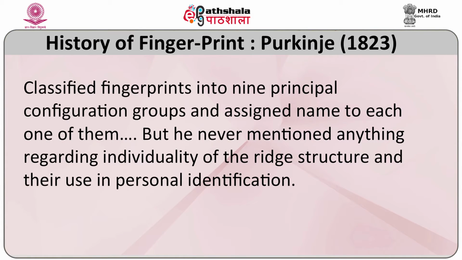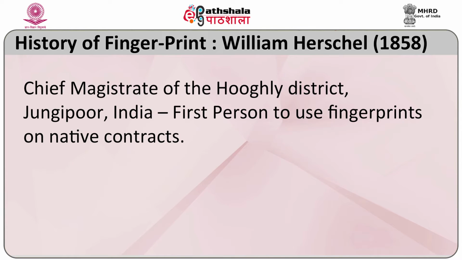The first scientific basis for the classification of fingerprints was given by Purkinje in 1823. He classified the fingerprints into 9 different categories, each of them being a separate group, but he never mentioned the individuality of the ridges or their use in personal identification. In 1858, William Herschel, the chief magistrate of Hooghly district in India, was the first person to use fingerprints on a contract as an individual signature.